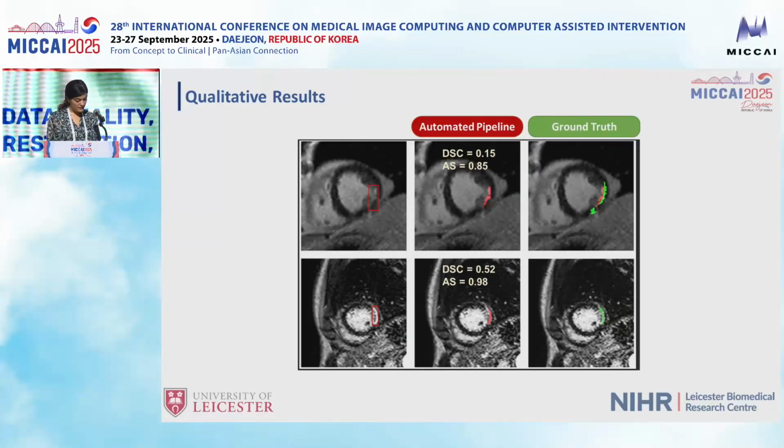In the second row, we see the same pattern. DICE is moderate, 0.52, but area of similarity is almost perfect. The prediction is clinically acceptable, even if the overlap metrics suggest otherwise. So these are examples to show the importance of evaluating scar with multiple complementary metrics.